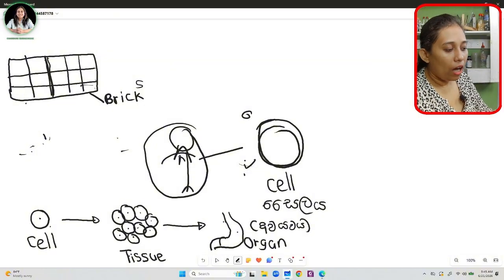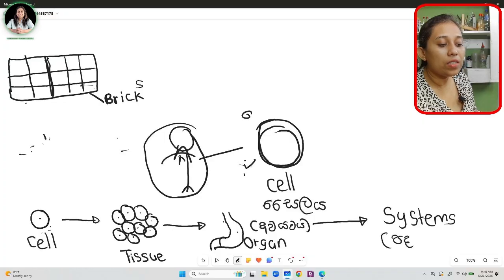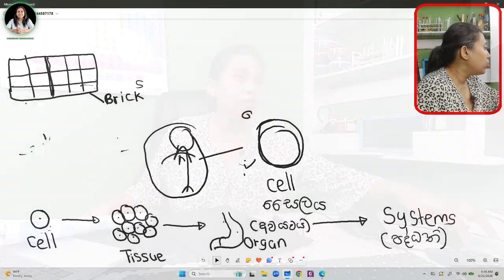Our body is made up of cells. Cells get together and form tissues. Tissues get together and form organs. Can you name some systems in our body? It's okay to answer in Sinhala. Our body has different systems. Can you tell me one system present? Respiratory system. Very good. What else? Urinary system.